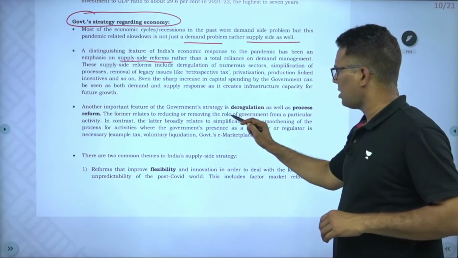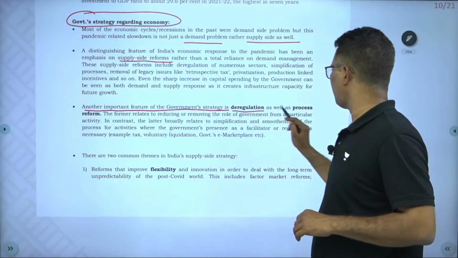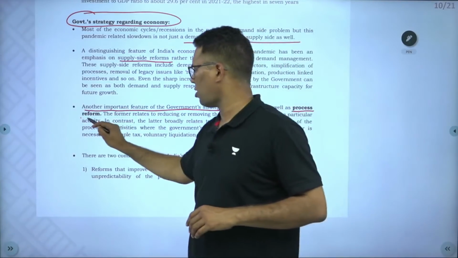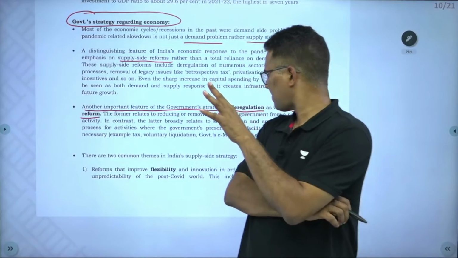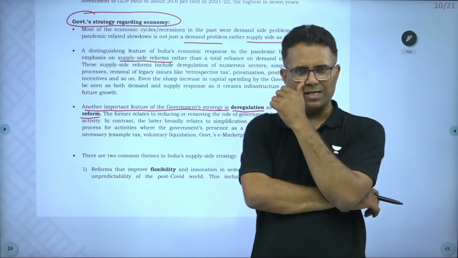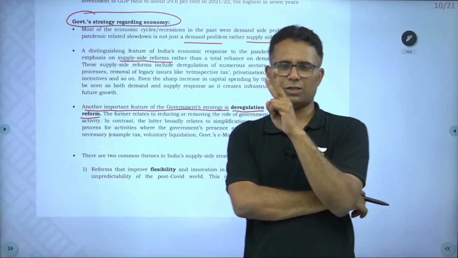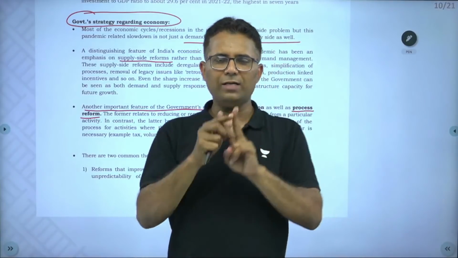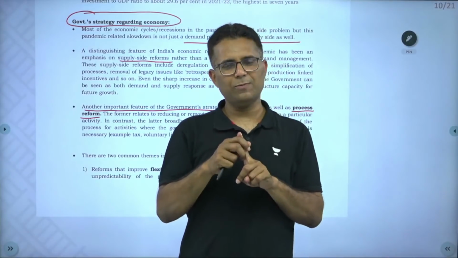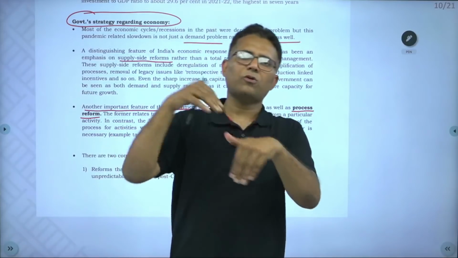Now, an important feature of the government's strategy is deregulation and process reform. Economic survey says that an important feature of the government's strategy in this pandemic is there are two ways, deregulation and process reforms. So deregulation means government has tried to move out of those sectors.